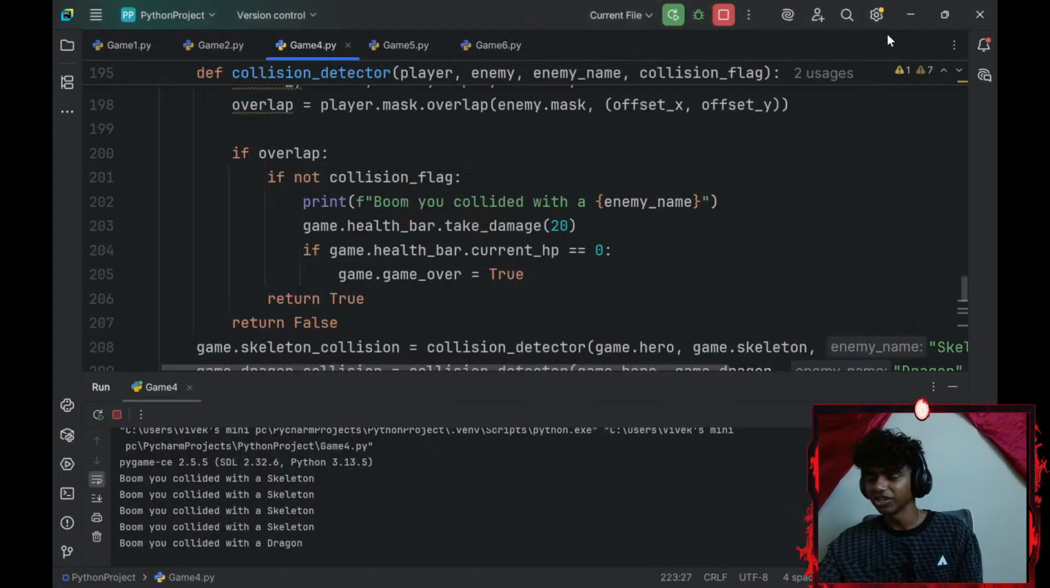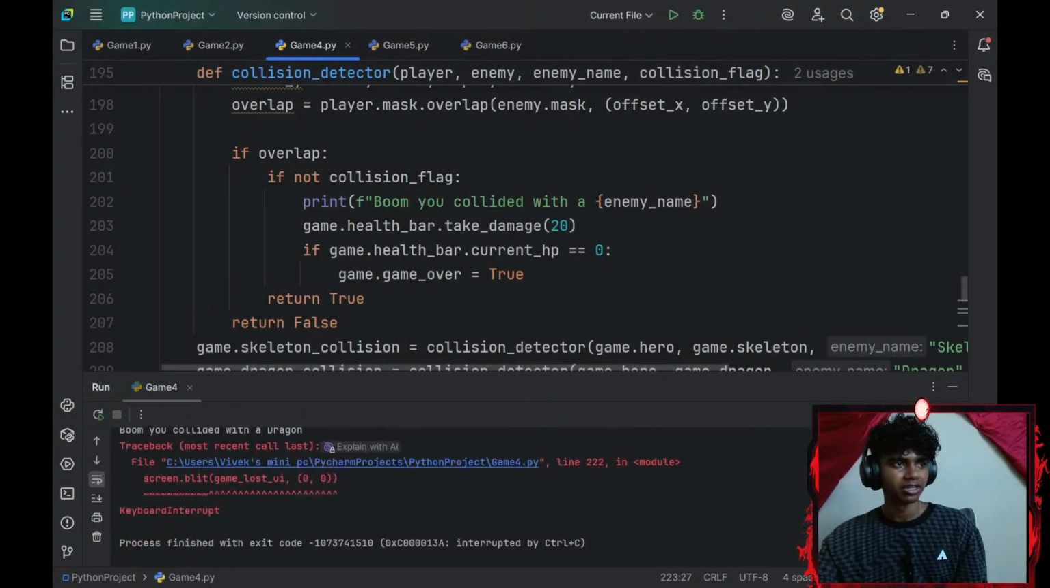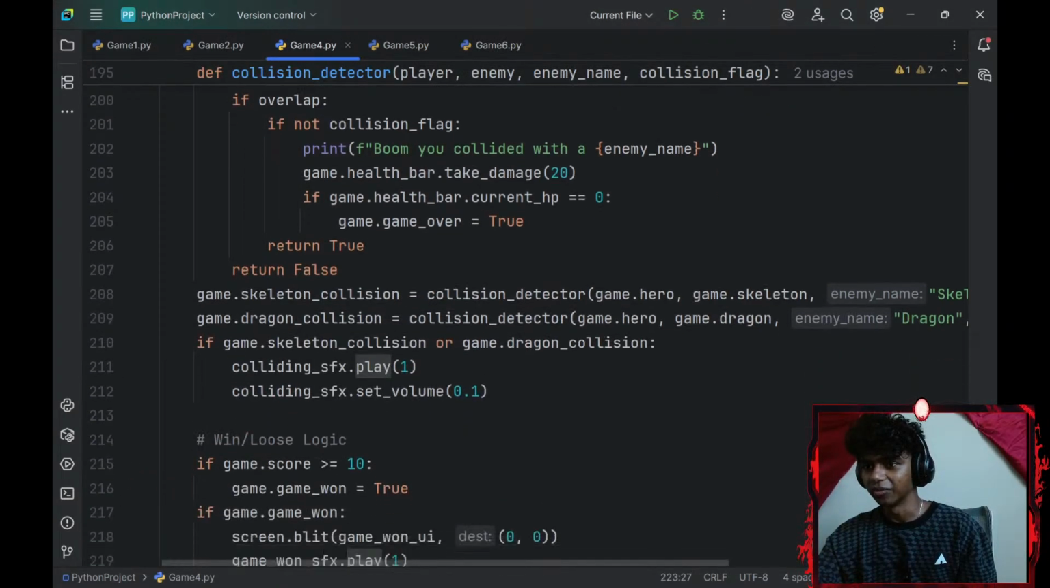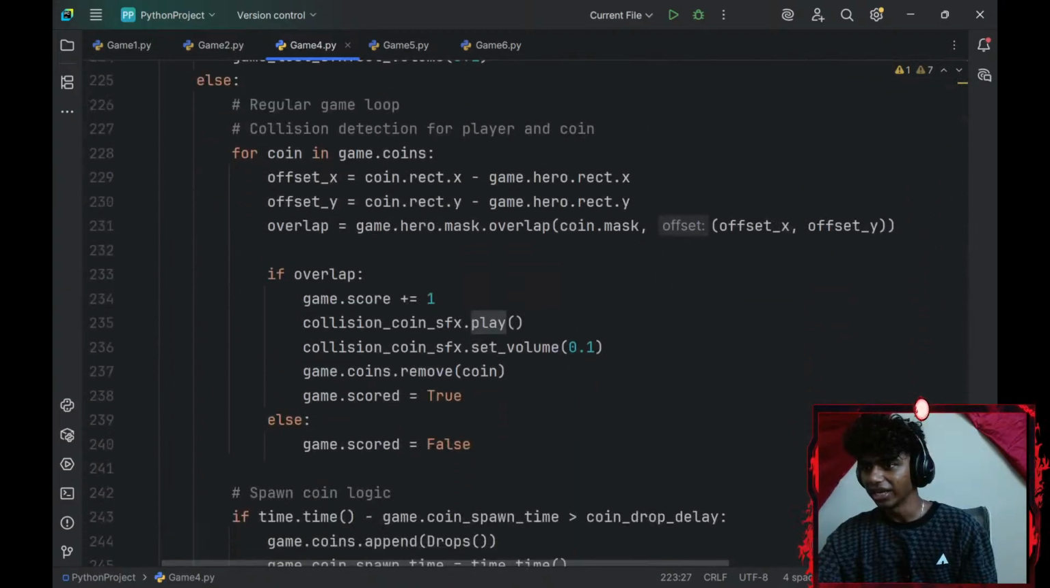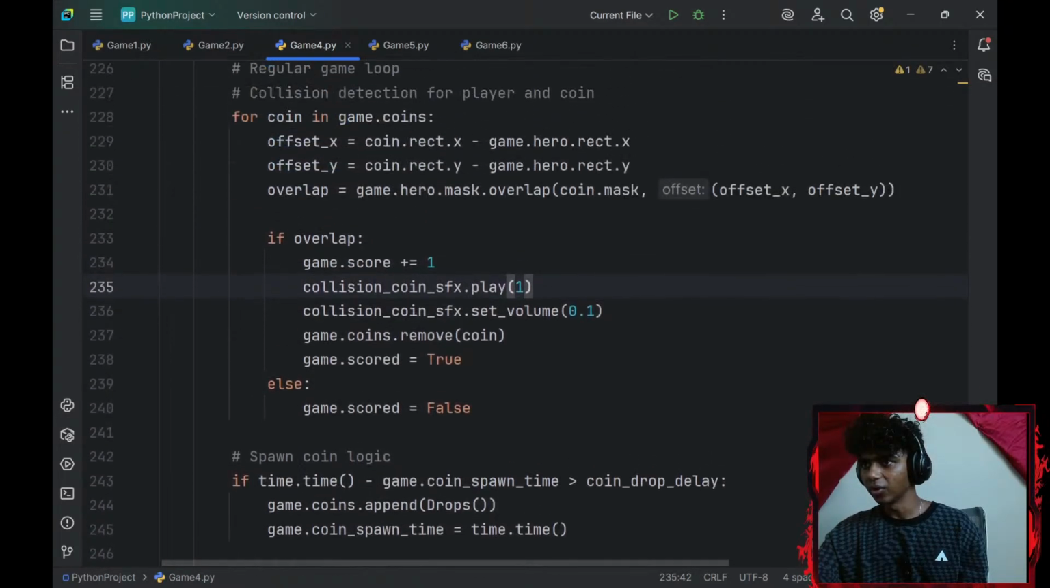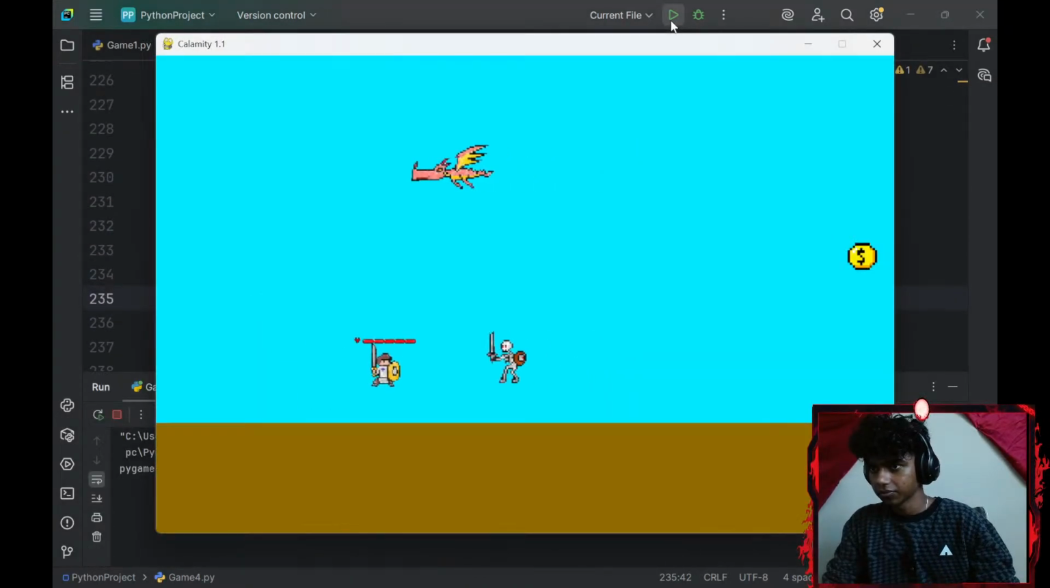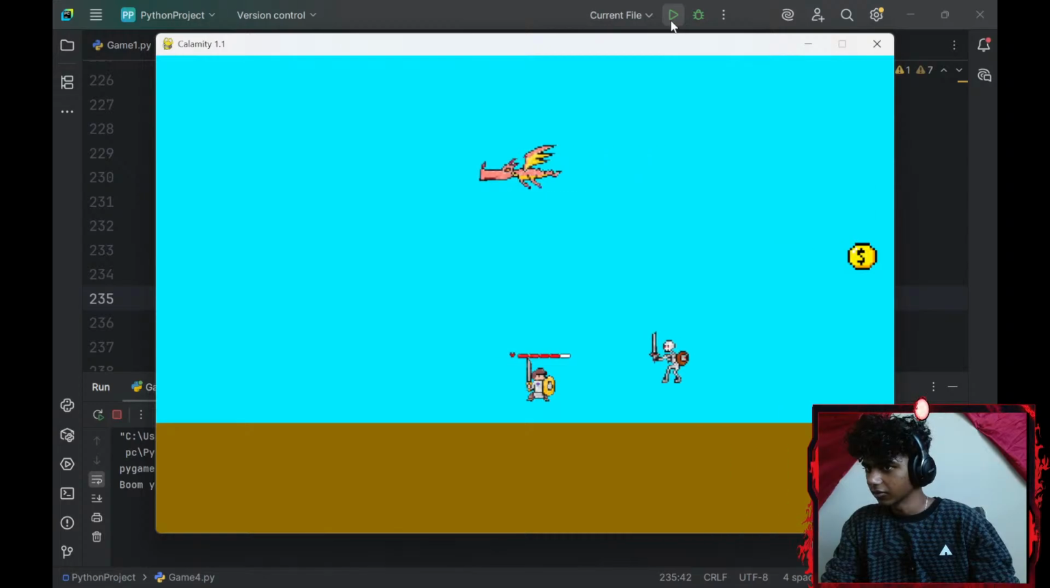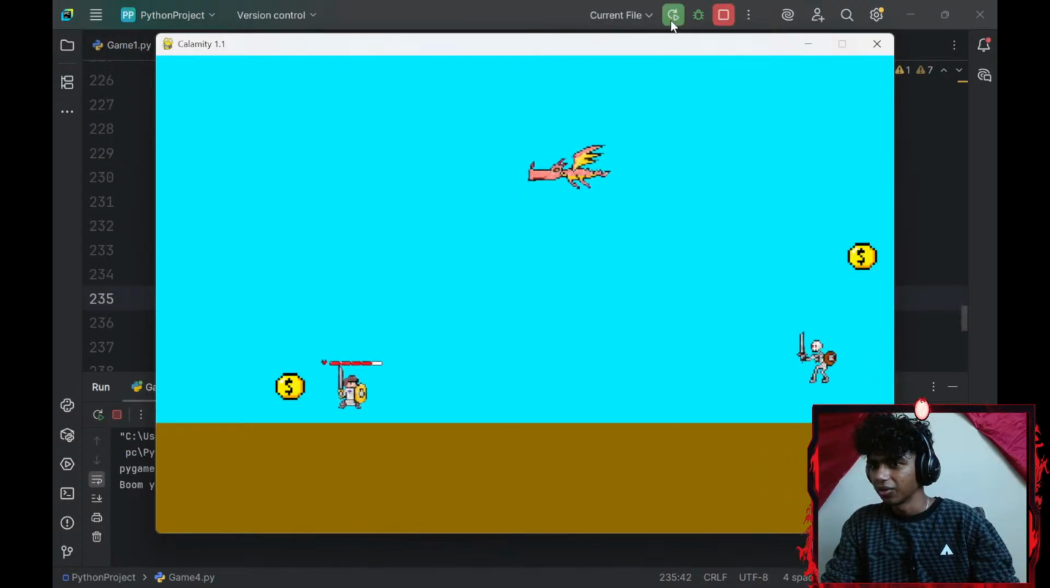Guys, is it just me or is that thing a little messed up? Guys, that looks a little messed up. Why does it... Okay, let's go with the collision sound effect. I'll play it one time. Okay, that goes once. Wait, why does it play twice?